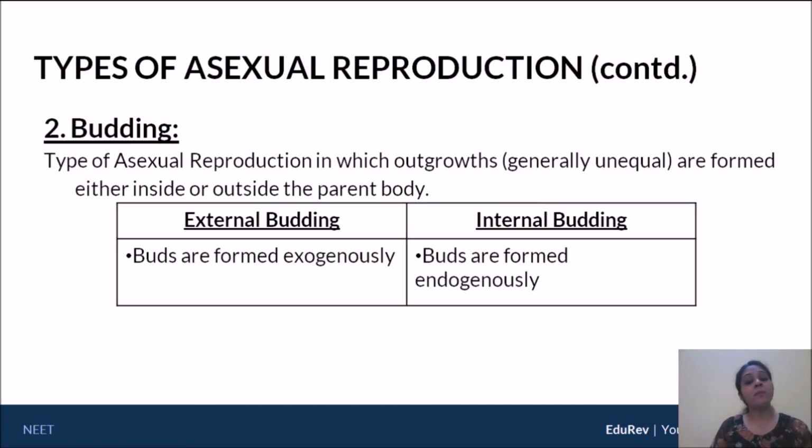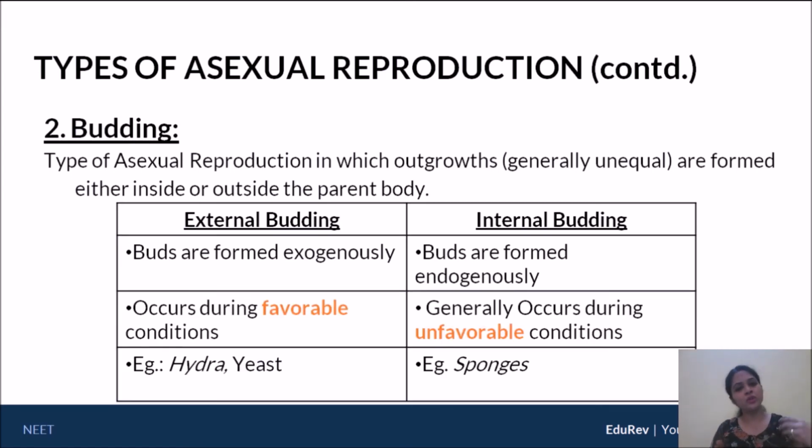Now budding can be divided into two. Suppose the bud is formed on the outer side, I will call it external budding or exogenous budding. So buds are formed exogenously. Whereas if the bud is formed on the inner side of the body, I will call it internal budding or endogenous budding. So buds are formed endogenously, inward.